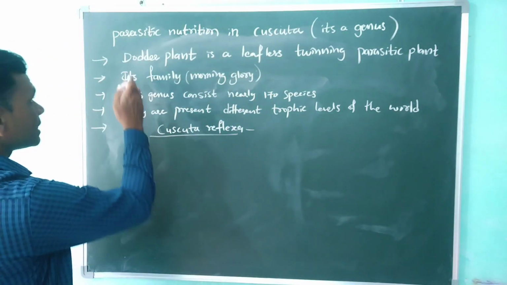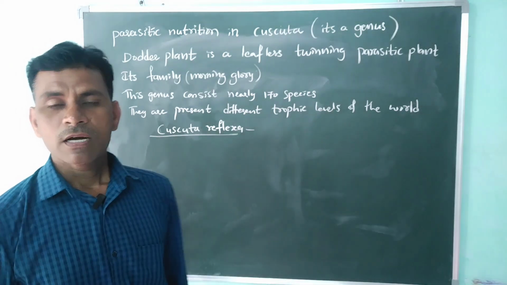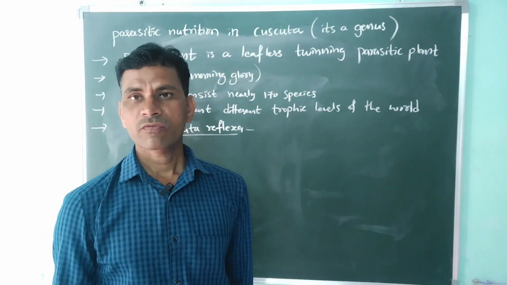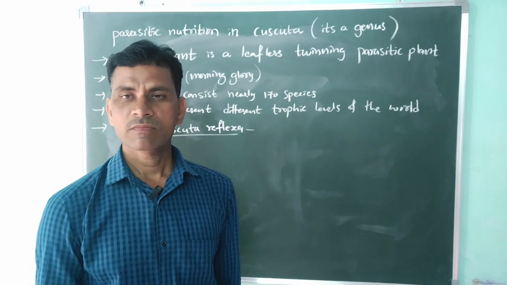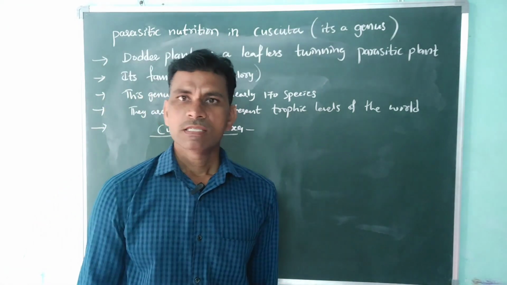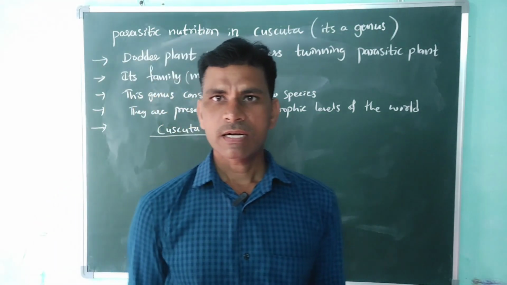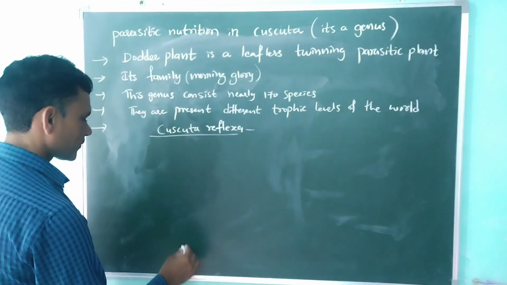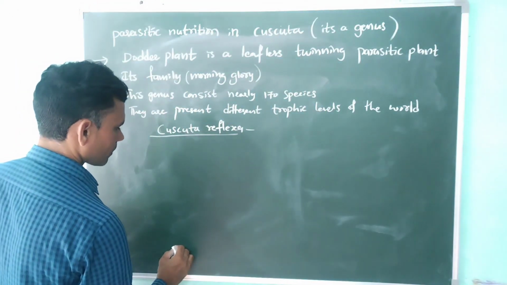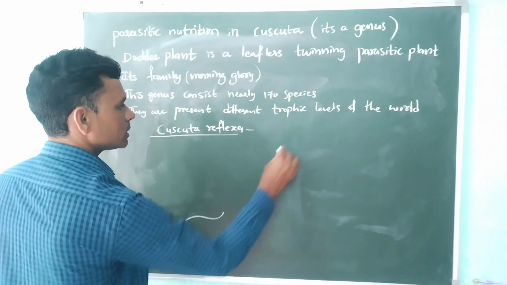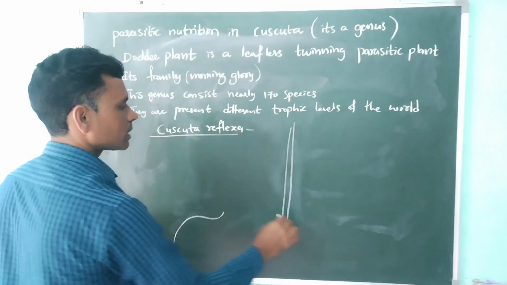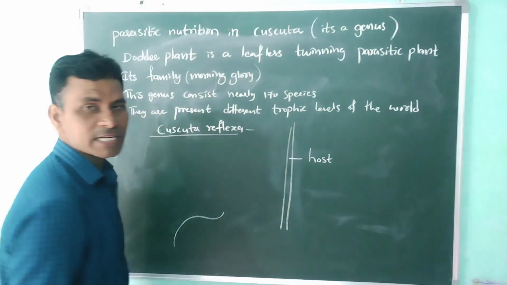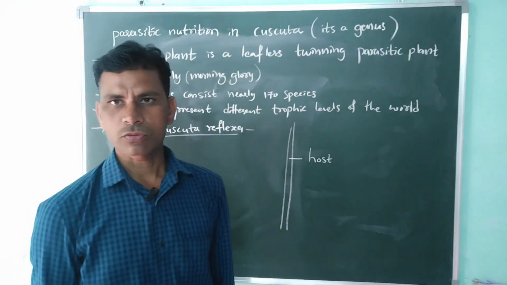We are discussing the dodder plant. Already we know parasitic nutrition means they get nutrition from other organisms. Here this dodder plant reaches a host plant. Host means the one that gives shelter, such a plant is called the host.